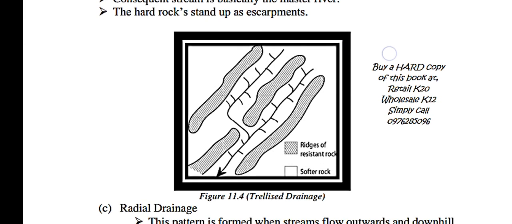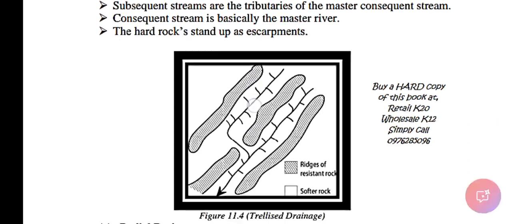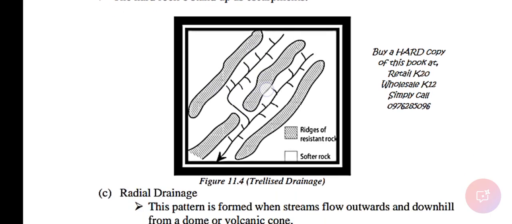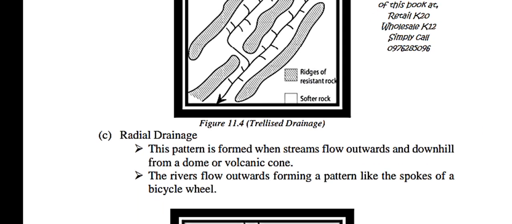So this is the trellis drainage pattern. This is the way it looks. It forms at 90 degrees. We are seeing the 90 degrees formed here. We have another one there.